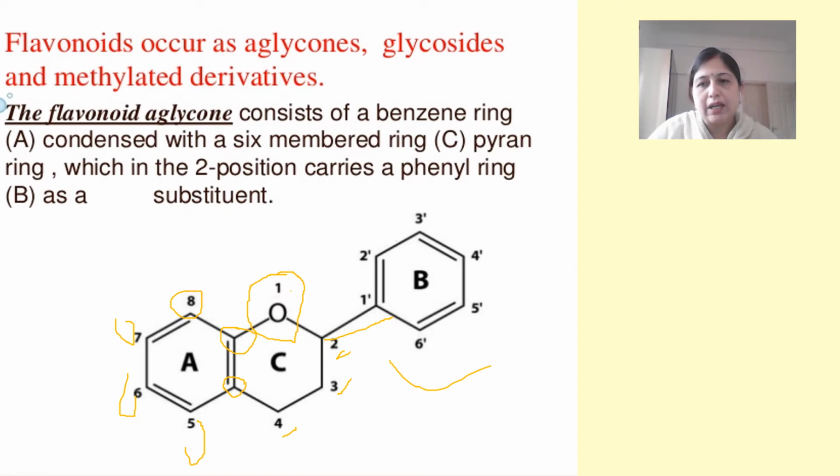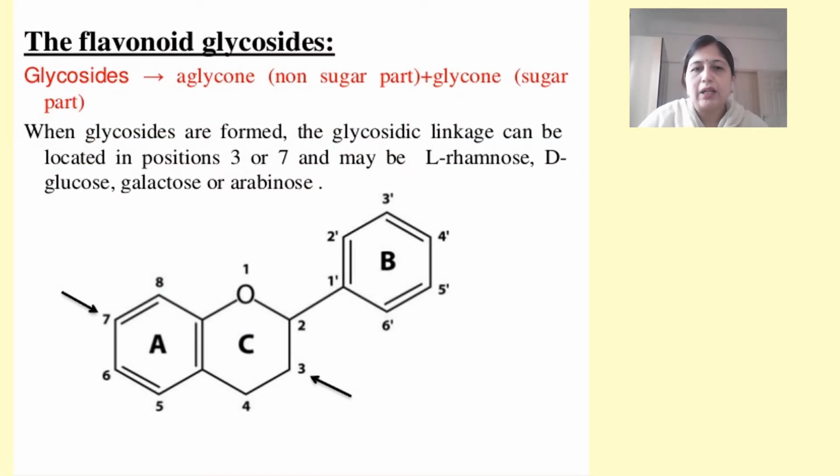Now if this aglycone exists as a glycoside, then the bond is formed either at the third position or at the seventh position, as shown in this picture. And the sugars which are generally present are L-rhamnose, D-glucose, galactose or arabinose, which together form a flavonoidal glycoside.